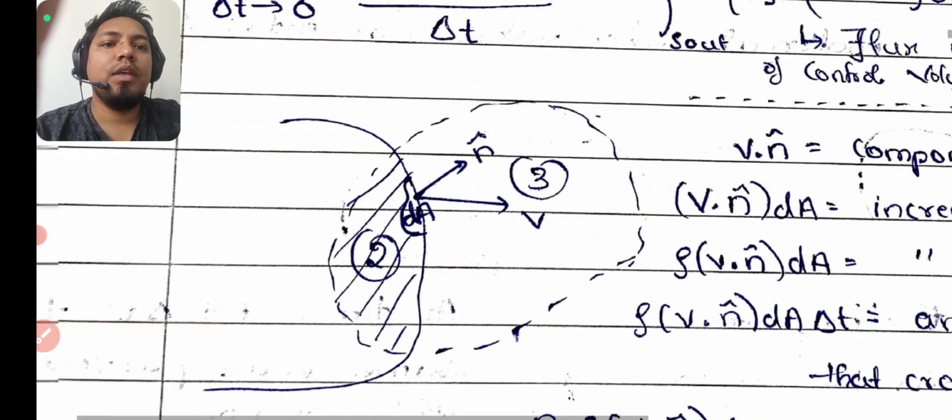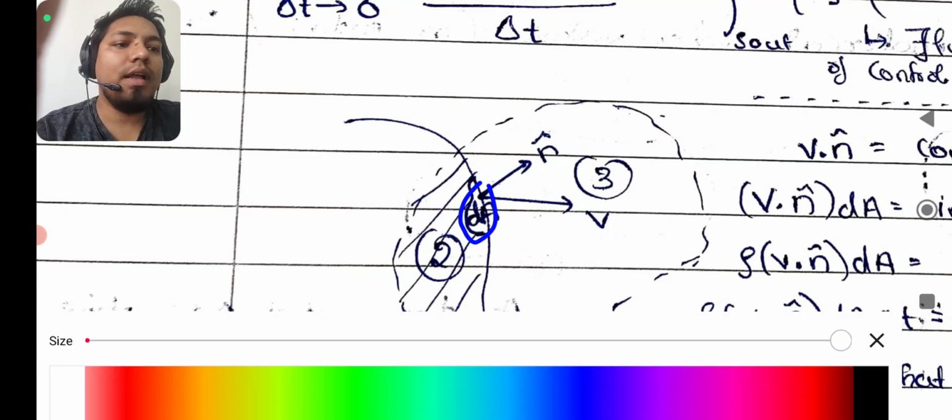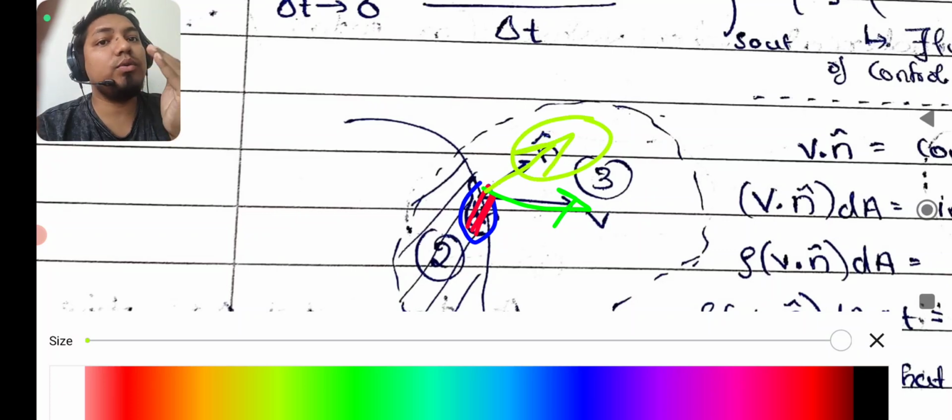So we have got one interesting fact here, and you should not forget it about the vector n. Where is your dA area? You can see here, this is your dA area. I'll change the color, and in this dA area you have taken a vector, which is this vector. It means mass is crossing the dA area with that velocity in that direction, but n is perpendicular to the area. Don't confuse: v is different, n is different.